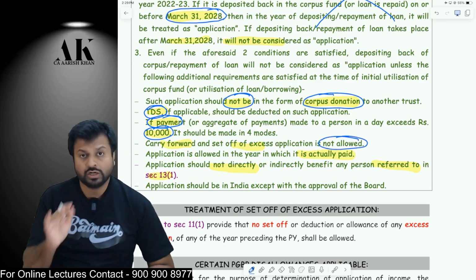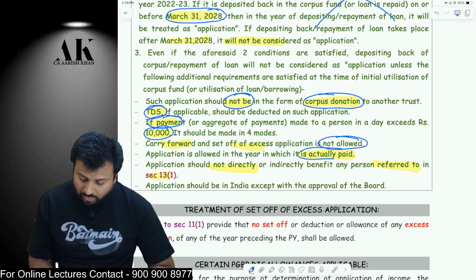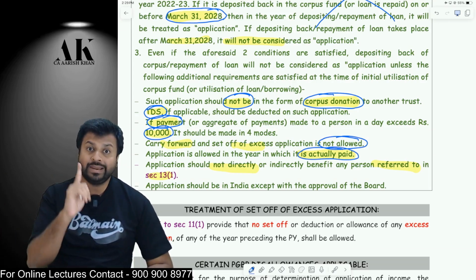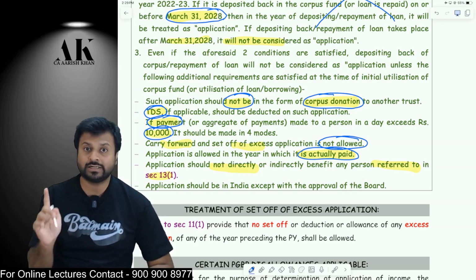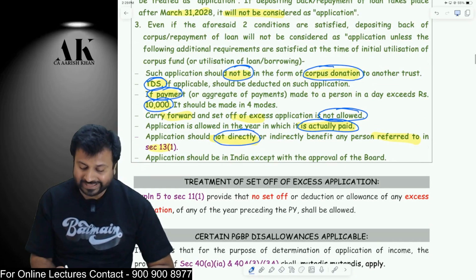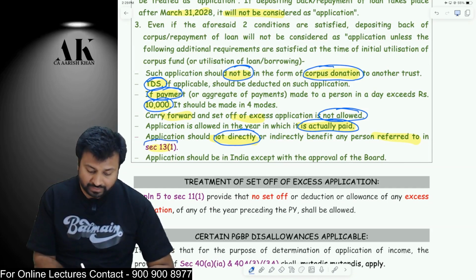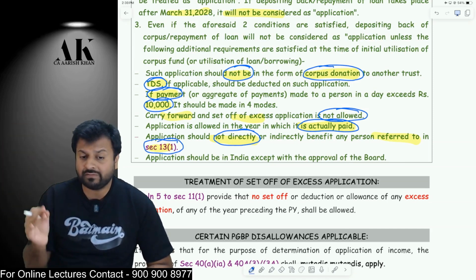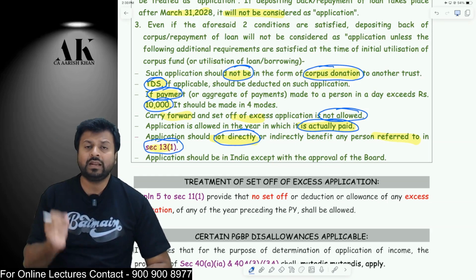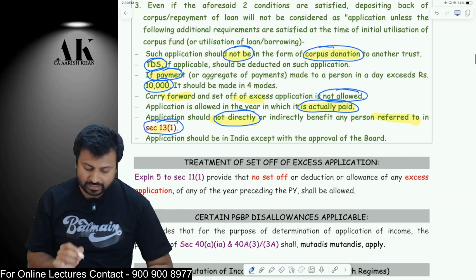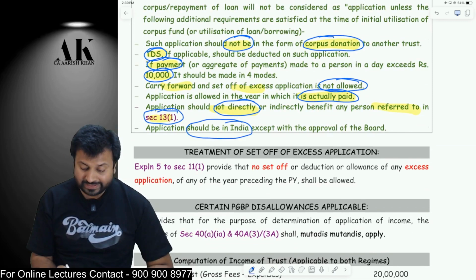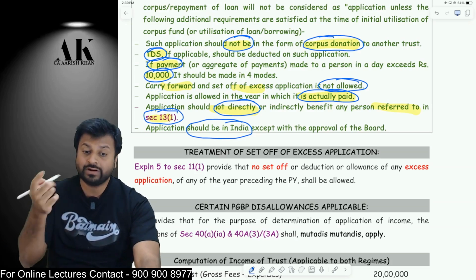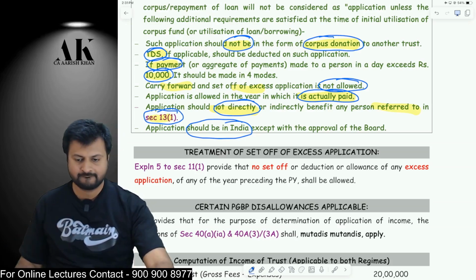Set off of loss is not allowed. Application is allowed only on actual payment basis, because accrual basis is not allowed. If you make the payment, then only it is allowed as deduction, otherwise it is not allowed as deduction. You should not incur any money directly or indirectly for the benefit of any person mentioned under section 13(1). If any person is a specified person under section 13, you should not make any payment directly or indirectly for that particular person. And last but not least, the application should be in India, except in some exceptional cases where it is allowed to incur even outside India. I hope it is clear to all of you.